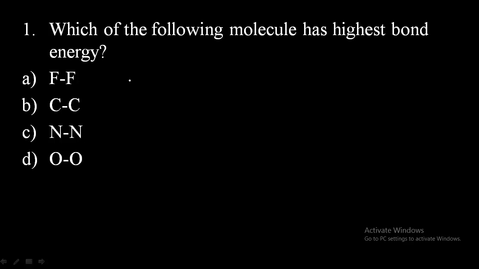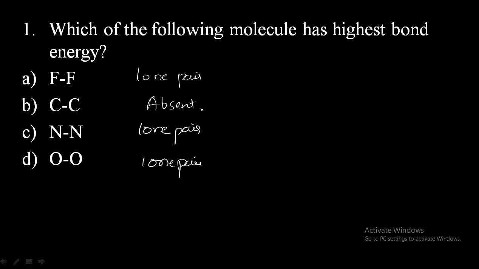In the case of fluorine, there will be a presence of lone pairs of electrons. In nitrogen also we will find lone pairs of electrons, and in oxygen also. But in carbon, lone pairs of electrons are absent.